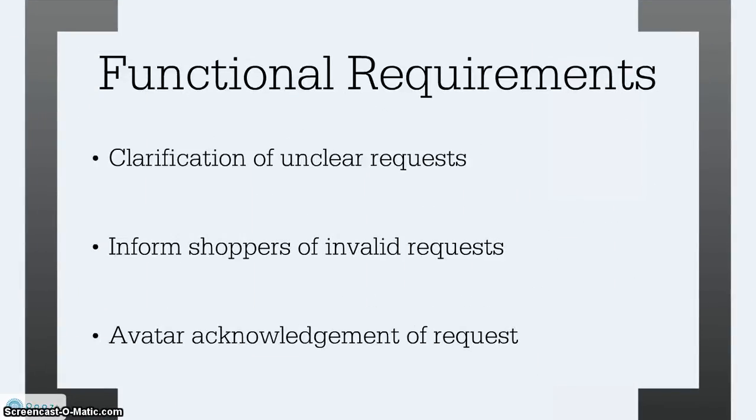There are also three main functional requirements of this project. First of all, the avatar has to clarify requests from the shopper that were unclear and inform the shopper of invalid requests. The avatar also has to acknowledge that the request has been received. This may be done either by the avatar vocally saying something or carrying out an action.